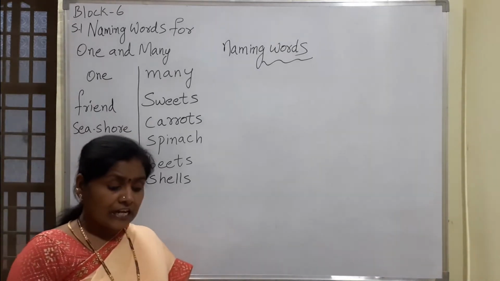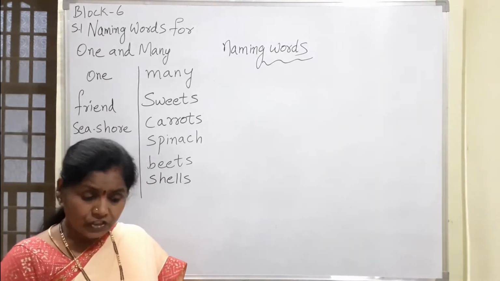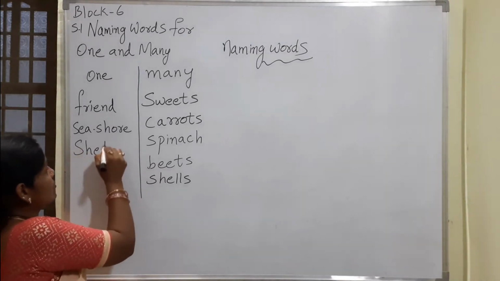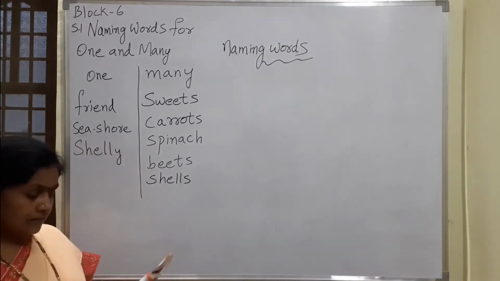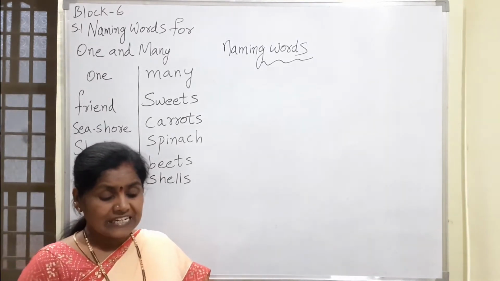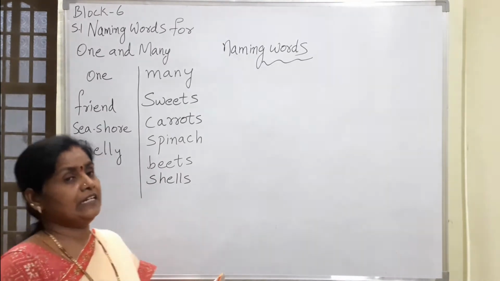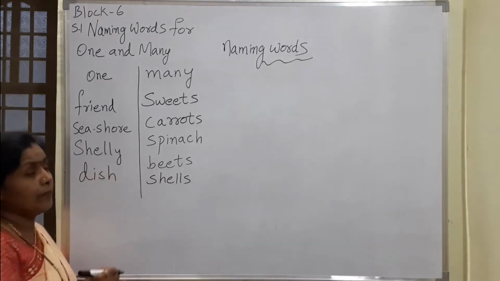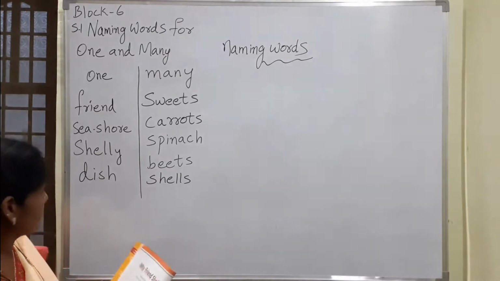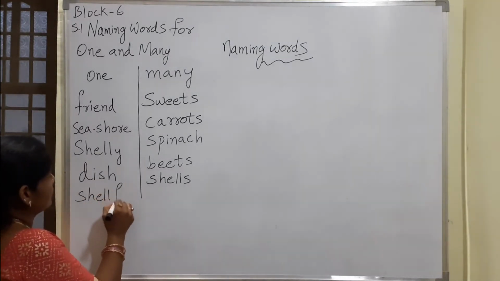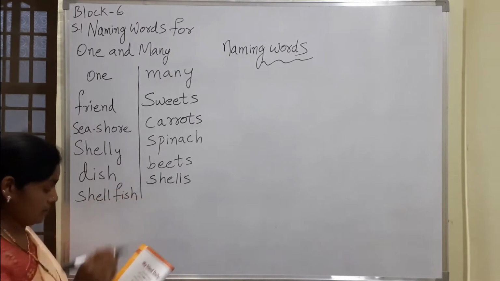My friend Shelley is not selfish. Shelley is also a name, of a girl. She always shares her dish with the shellfish. Dish is what mom will make, and shellfish.